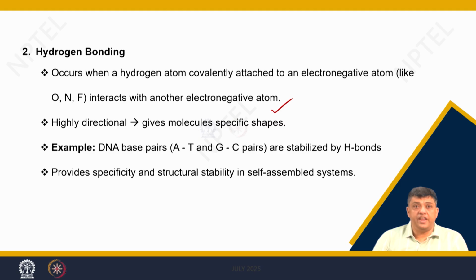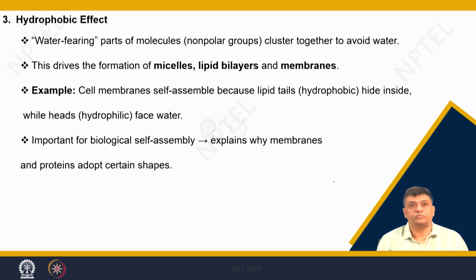These are highly directional and they give you molecules of specific shapes. Again, if you see DNA base pairs, you can have AT or GC pairs, which are stabilized by hydrogen bonds, and you have structurally stable self assembled systems.